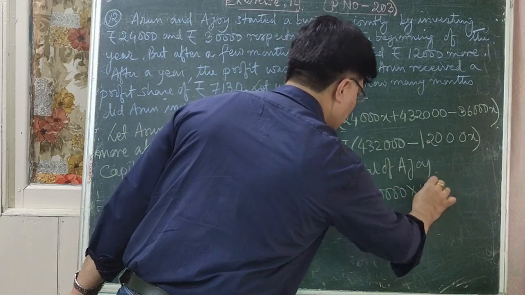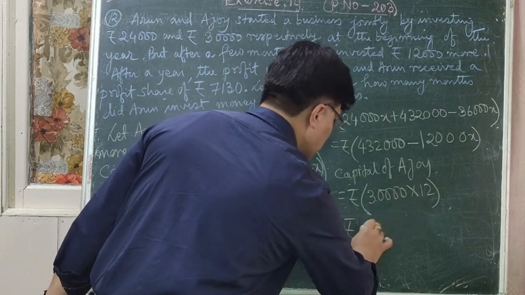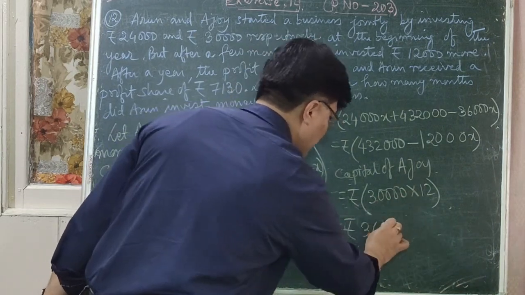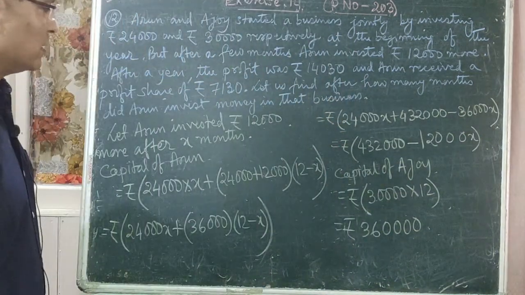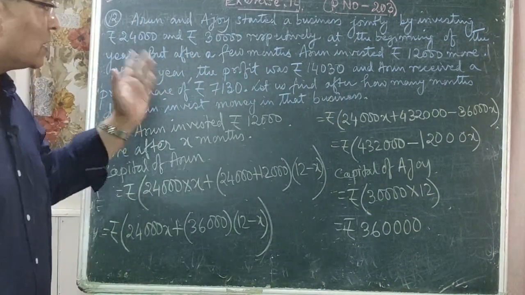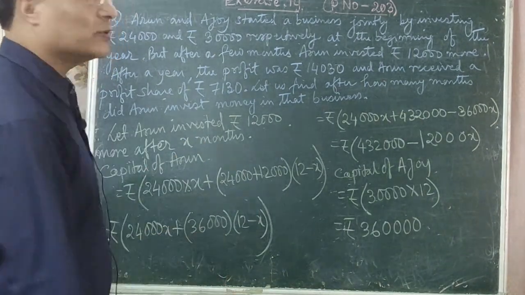30,000 is kept fixed for how many months? 12 months. So 12 3s are 36. How many zeros? There are 4 zeros. So I think you have understood it. Now let us find out the ratio.